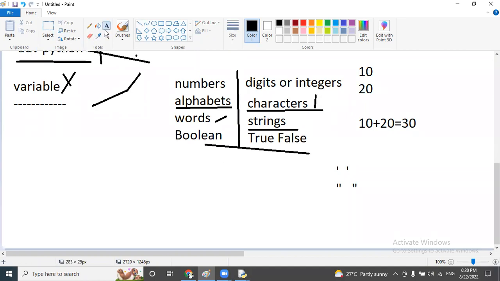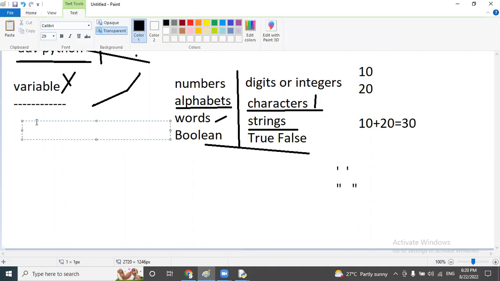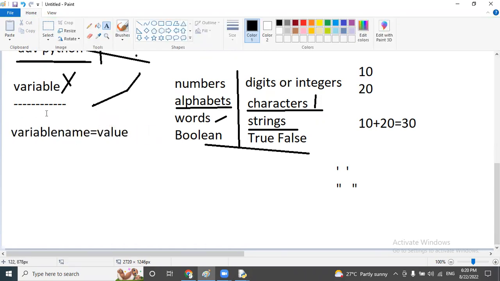Then what is the structure, the format, or the syntax of the variable? Syntax is nothing but structure or format. The variable syntax is: variable name equal to value. You can use any name, no problem, and it will accept any type of value and store it.